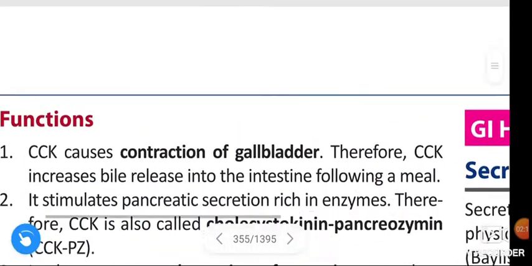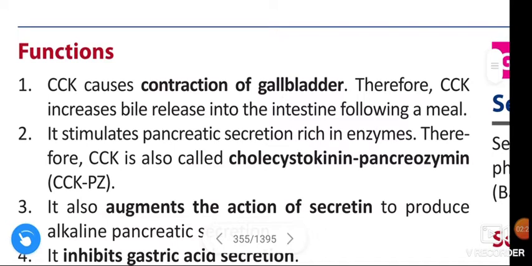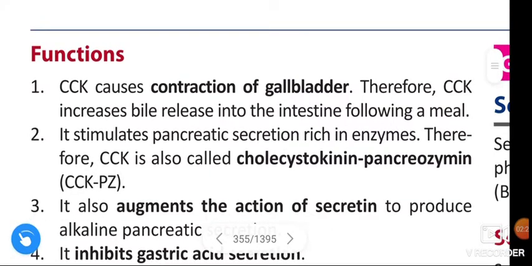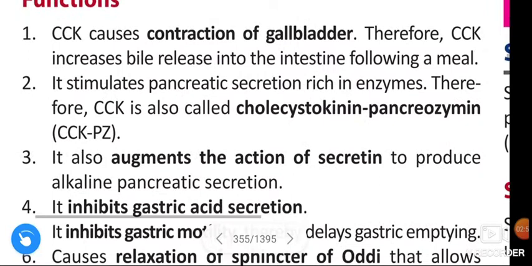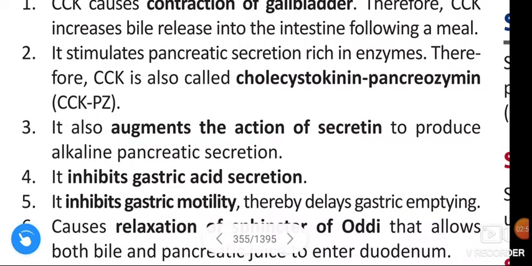Next, functions of cholecystokinin. Cholecystokinin causes the contraction of the gallbladder. Therefore, it increases the bile release into the intestine following a meal. It stimulates pancreatic secretion rich in enzymes. Therefore, cholecystokinin is also called pancreozymin. It also augments the action of secretin to produce alkaline pancreatic secretion.